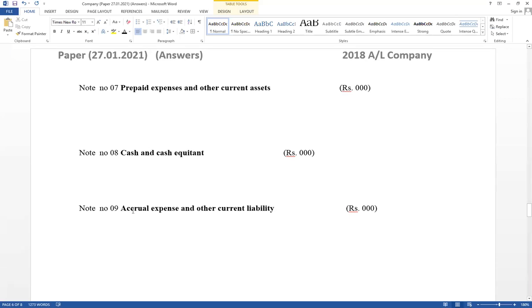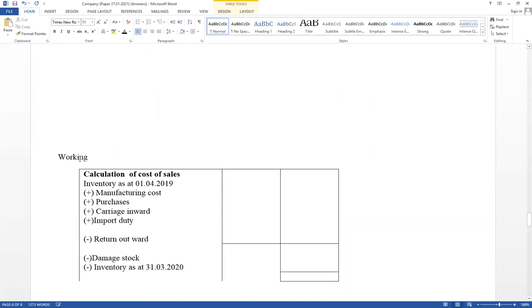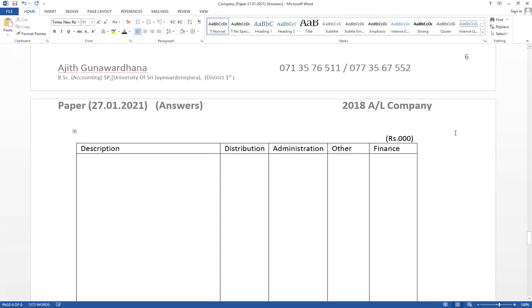Next one, accrual expense and other current liability. Then under expense, under workings, you have to prepare workings for the cost of sales calculation: opening inventory plus purchases minus closing inventory. If purchase returns, damaged stock, import duty or carriage inwards are given, they are also part of the cost of sales calculation. Under workings, you have to prepare a separate working for cost of sales, and for expenses also, you have to prepare separate workings.